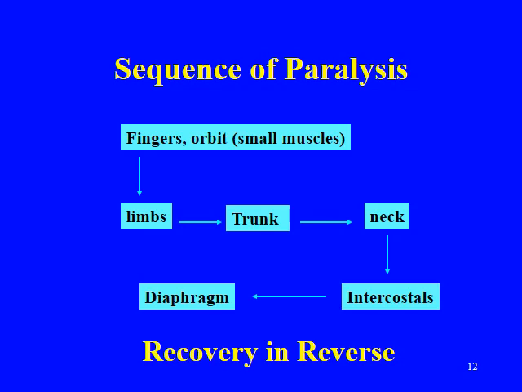What is the sequence of paralysis? First, the small muscles which are more active, where more movement is going on, will be affected first. Those are the muscles of the fingers, muscles of the orbit, facial muscles, then limb muscles will be affected, then the trunk muscles, then the neck muscles, then the intercostal muscles, and at the end, the diaphragm. What is the recovery? Recovery will be in reverse. First the diaphragm, then the intercostal muscles, then the neck muscles, then the trunk muscles, limb muscles, and then at the end, the small muscles. With this slide, this is the end of the mechanism of action.